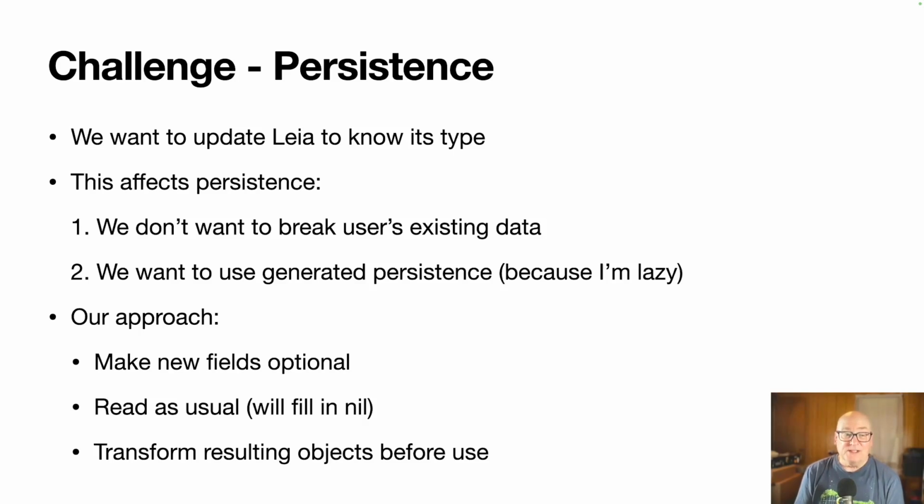And our approach is we're going to make any new fields optional. So if those get read from an old file, those fields get left as nil, which is not a problem since they're optional. And we'll take those incoming objects and transform them so those fields aren't nil before we use them.